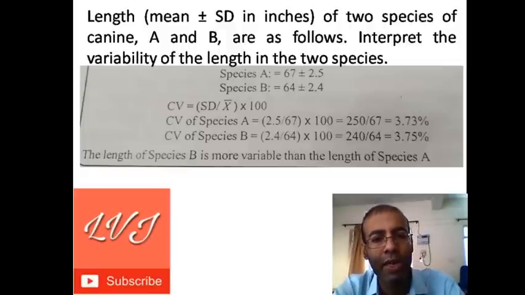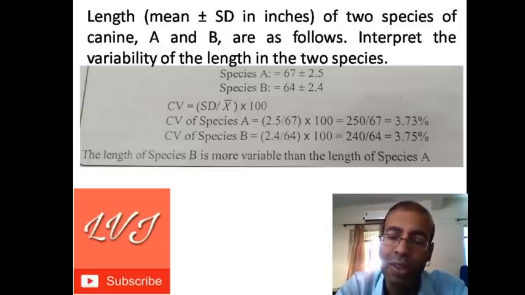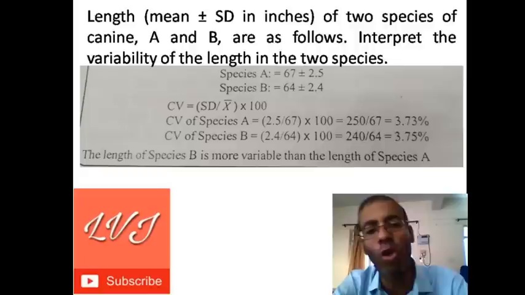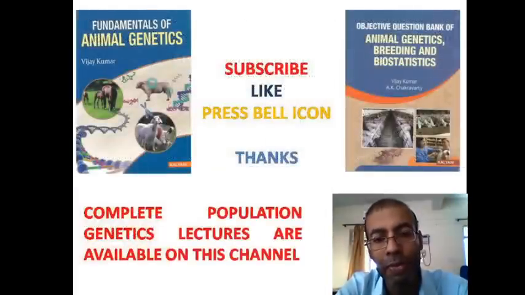The formula for the coefficient of variation is standard deviation divided by x bar into 100. By putting in this formula, the coefficient of variation for species A is 3.73, and for species B is 3.75. So the length of species B is more variable than the length of species A. In this way we can use the concept of coefficient of variation. So this is all for measure of dispersion.